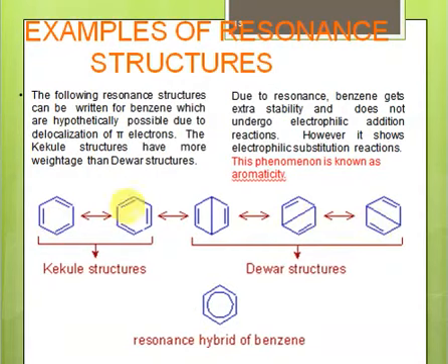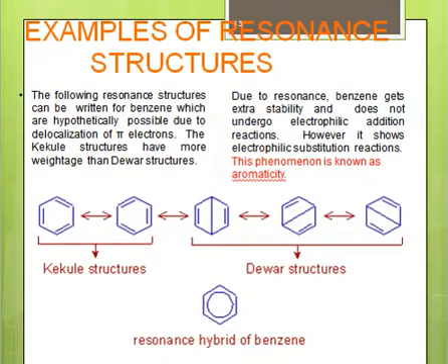So these two structures are called Kekule structures, and these are called Dewar structures. All of these five structures, none of them are real, all of them are resonance structures and canonical forms, but together they explain the structure of benzene. So this is called resonance, right? Benzene is a cyclic system, and we have alternating single and double bonds. Because of resonance, because of this delocalization, benzene has extraordinary stability. This extraordinary stability of benzene because of resonance is known as aromaticity.